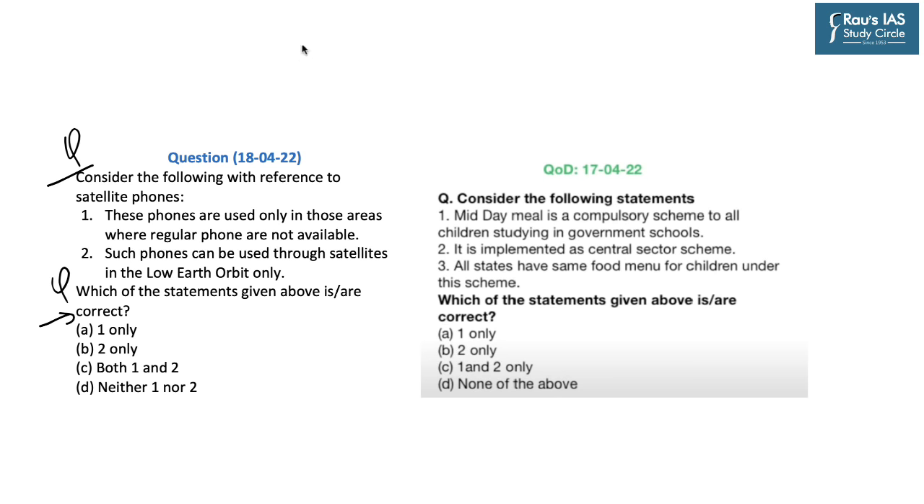Now coming to the answer of yesterday, the question was, consider the following statements. First, midday meal is a compulsory scheme for all children studying in government schools. No, this statement is incorrect. Second, it is implemented as a central sector scheme. No, this statement is also incorrect. And third, all states have the same food menu for children under the scheme. This statement is also incorrect. Hence, the correct answer becomes D, that is none of the above.